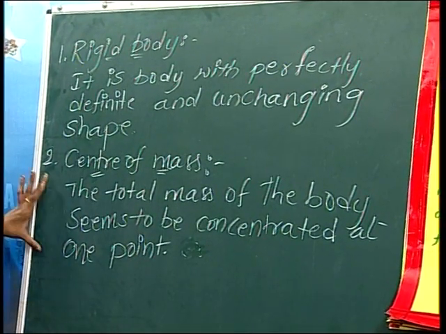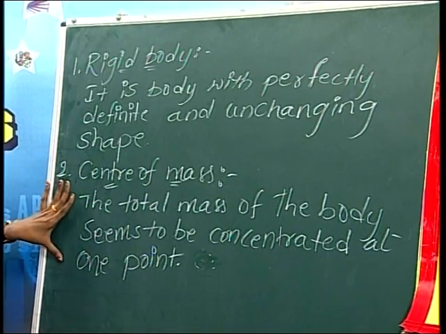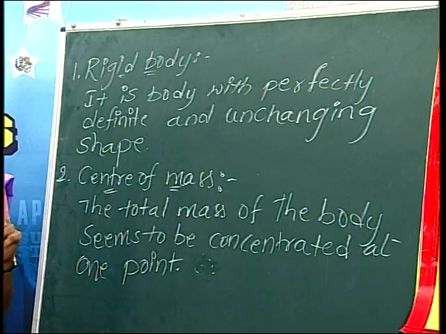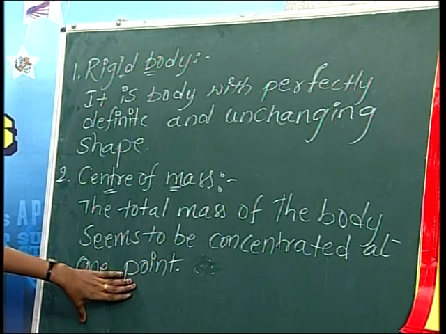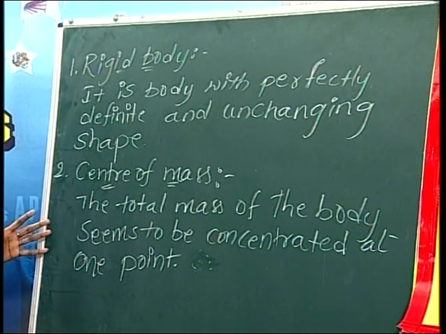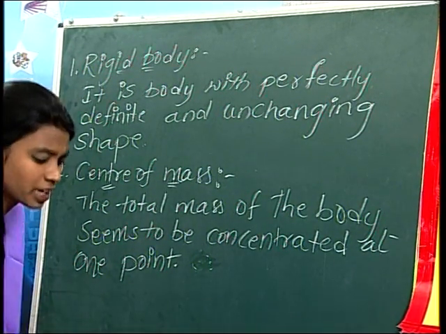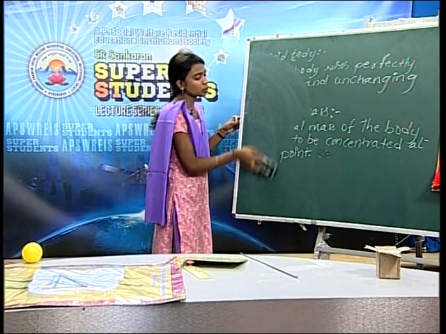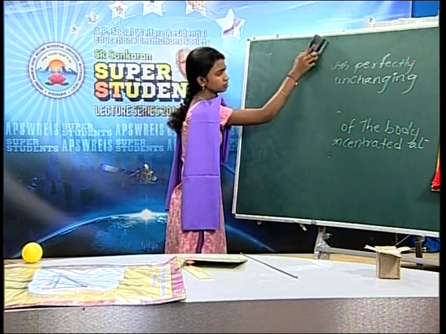Once again I explain the center of mass. The total mass of the body seems to be concentrated at one point. That point is called center of mass. I hope you got it. This is a very interesting topic. These are the two relatives of our topic.